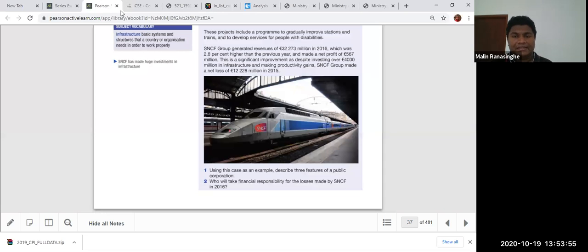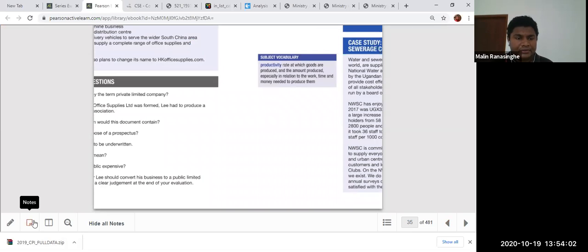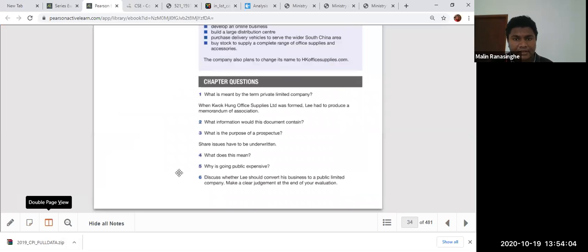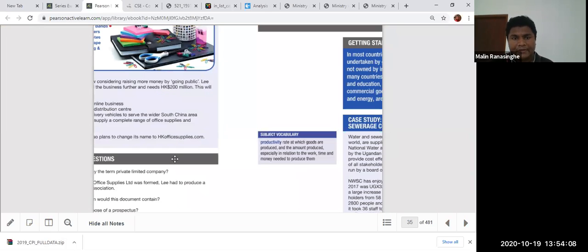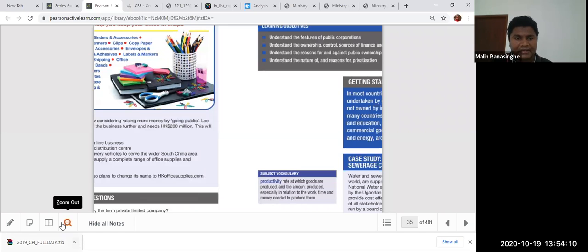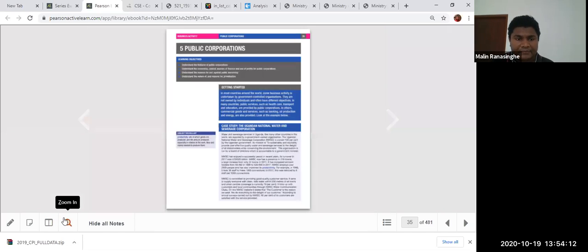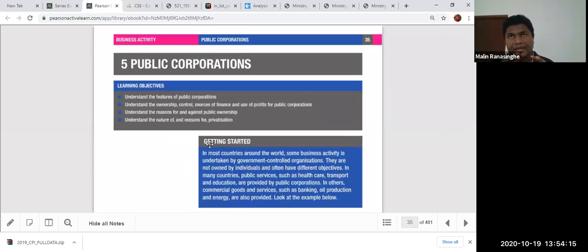That's why in today's lesson I want to make sure of this introduction part. Today I mainly want to introduce what is meant by a public corporation. Public corporations provide social welfare projects, which the private sector does not like to provide.